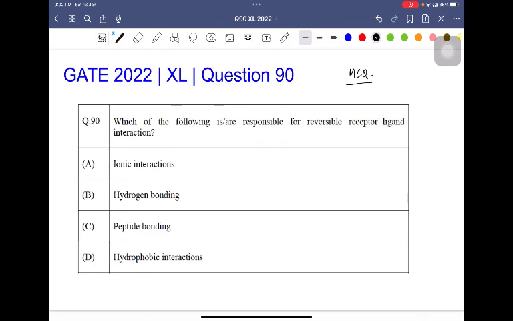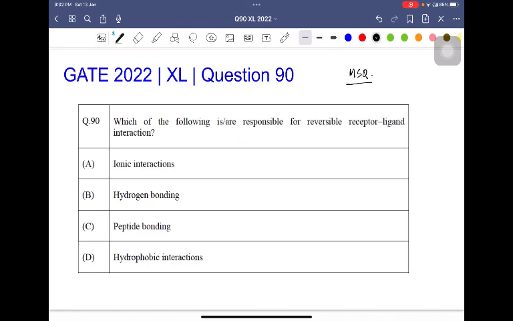Now, a receptor and a ligand, this interaction is usually reversible. So it means that the receptor-ligand interaction usually is transient, and the ligand binds to the receptor, moves away, binds to the receptor again, moves away. It kind of works in this motion. So no receptor-ligand interaction is usually tight, or it's not a covalent interaction.